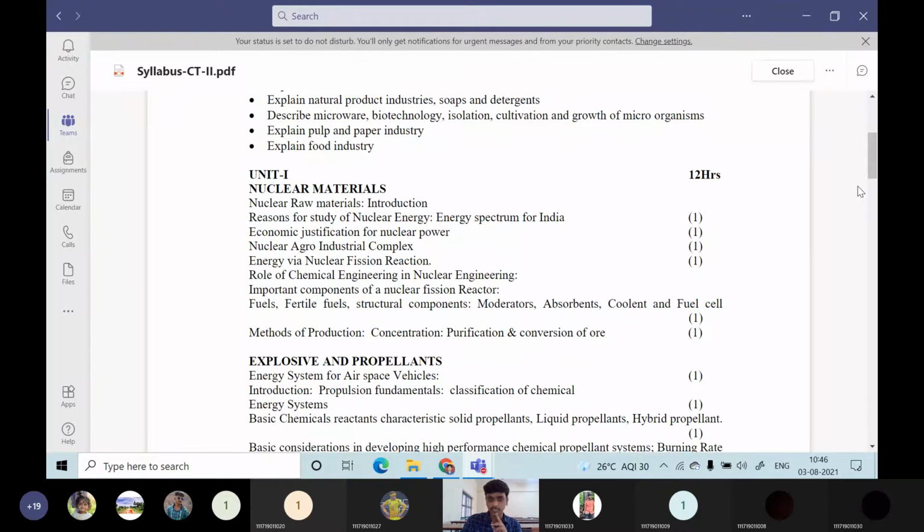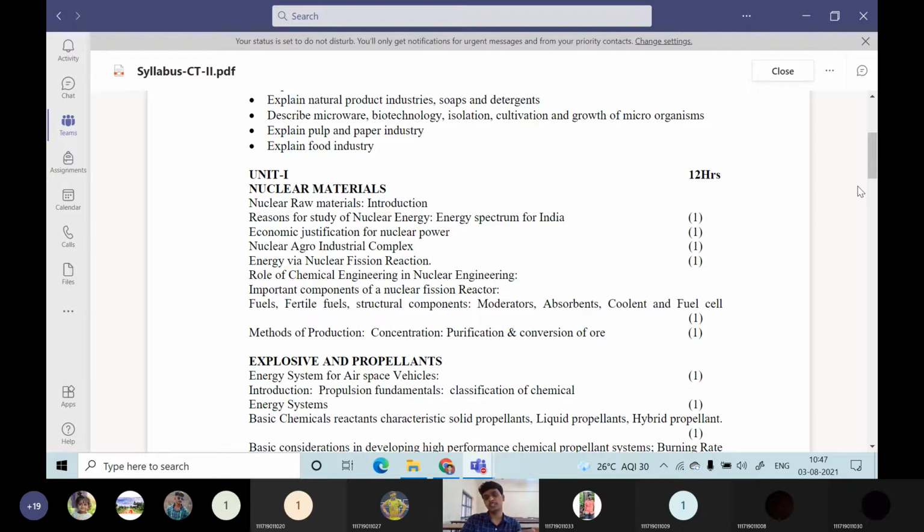Then the next one is energy via nuclear fission reaction. There is a fission reaction and a fusion reaction. What is the difference between fusion and fission? You will be knowing in detail. Whether we use fission or fusion in a nuclear power plant, we are going to discuss in detail. Energy via nuclear fission reactions.